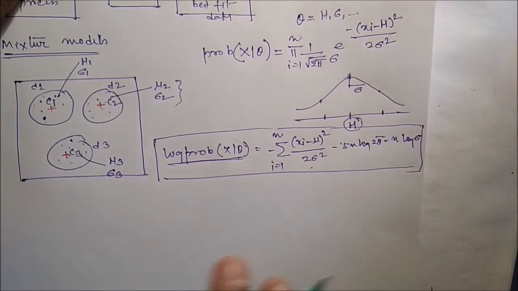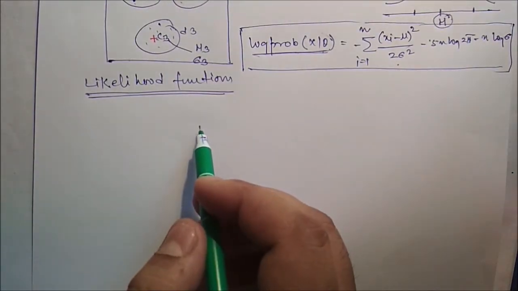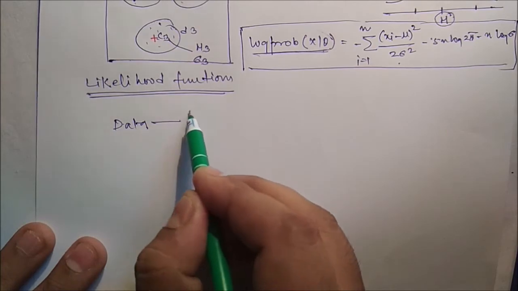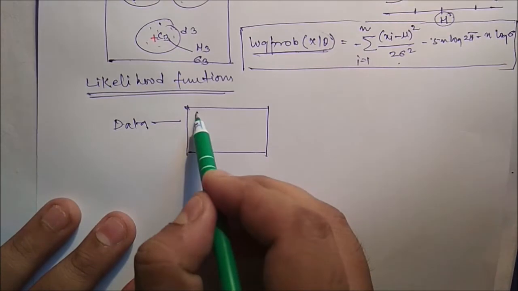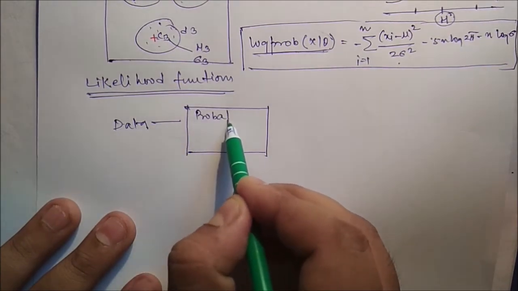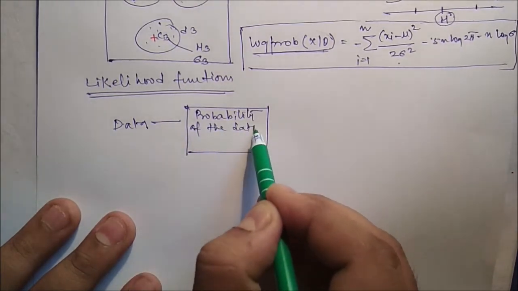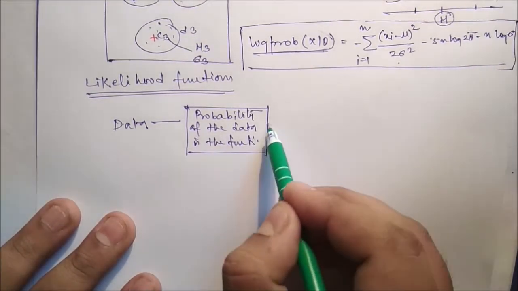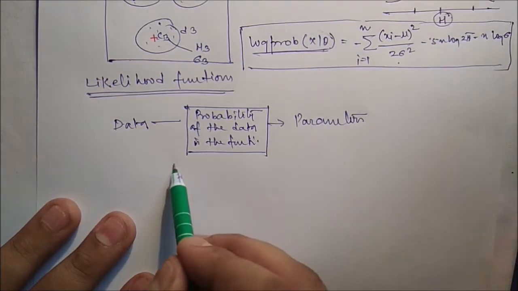Now we can see what the likelihood function is. Given a set of data, the probability of the data regarded as a function of the parameter is called the likelihood function. Let's say we have some data, and we assume the probability of the data is a function, and we have to identify the parameters. So this is called the likelihood function.